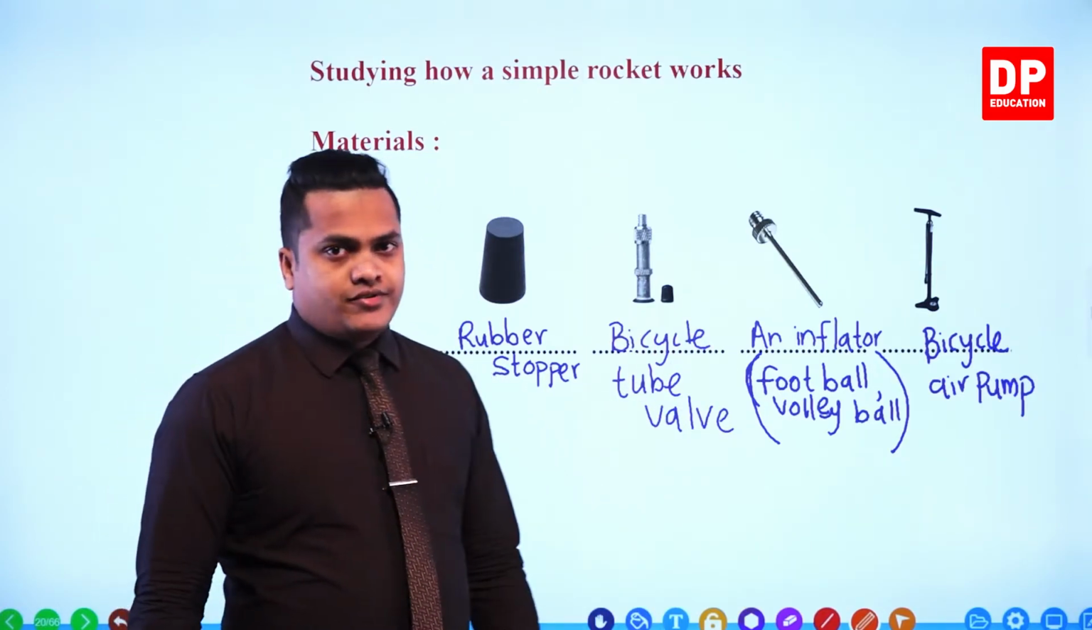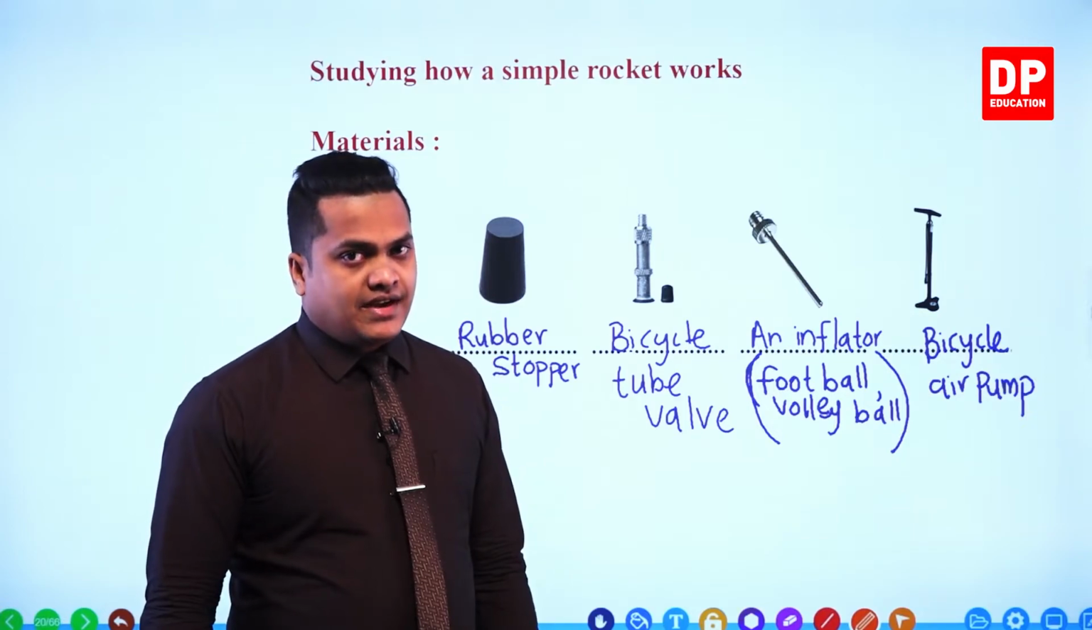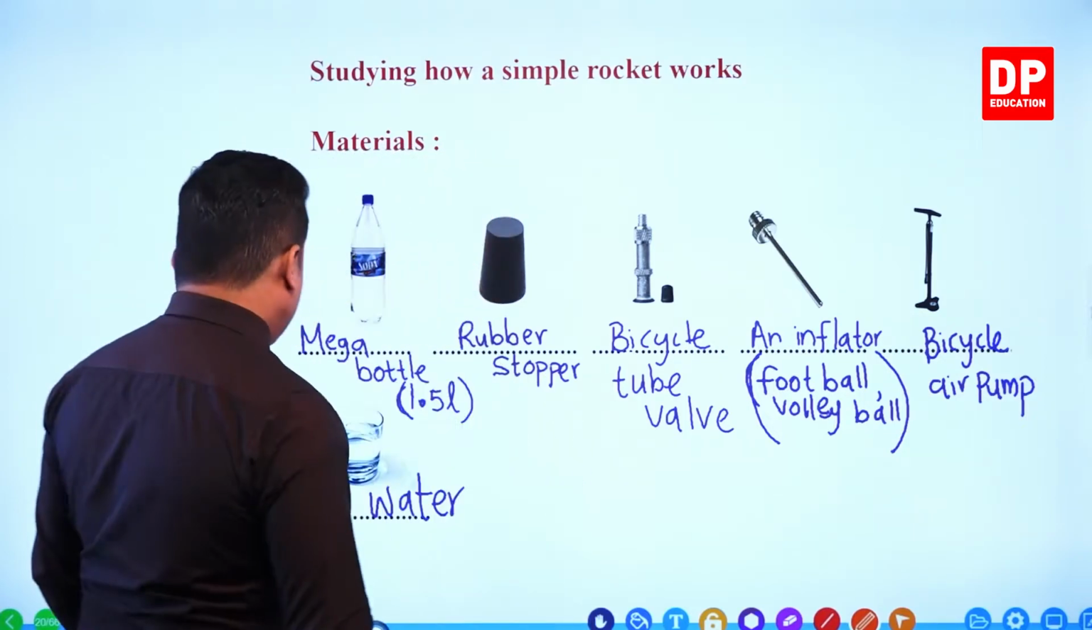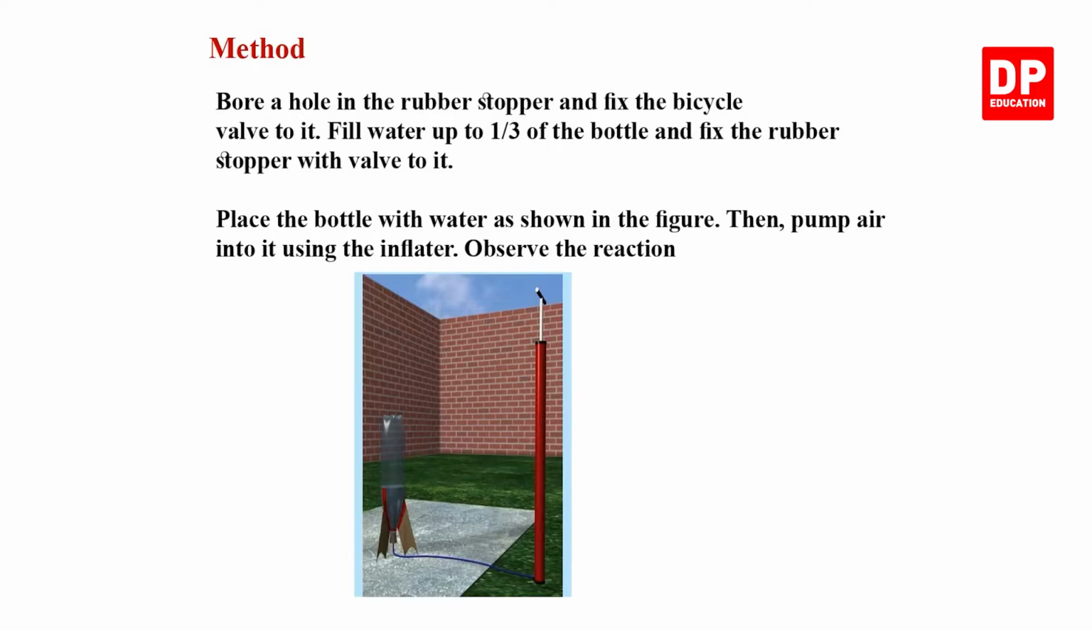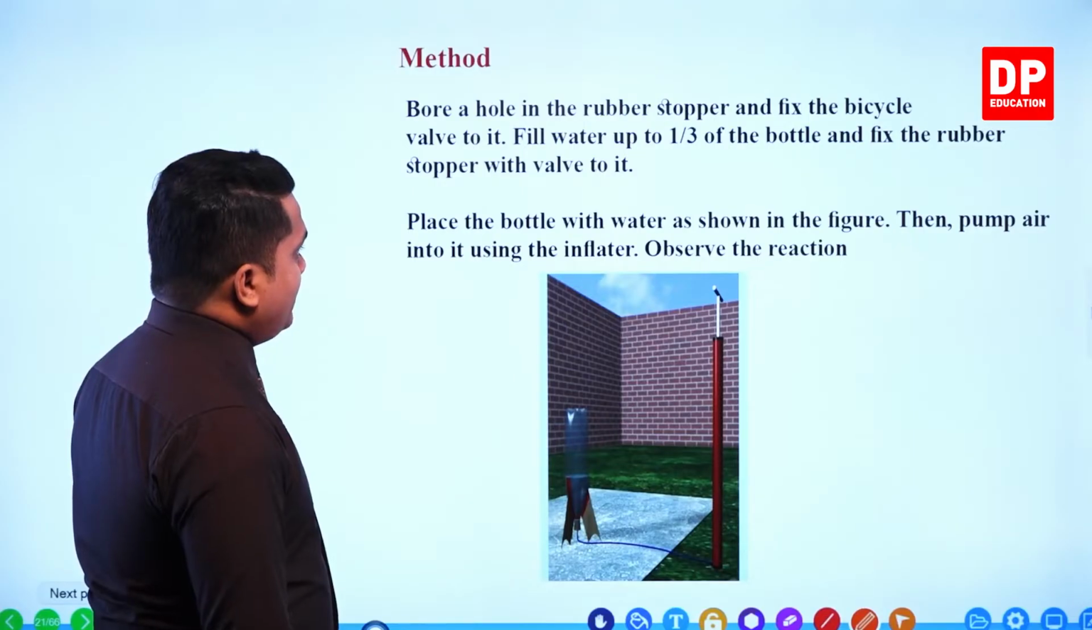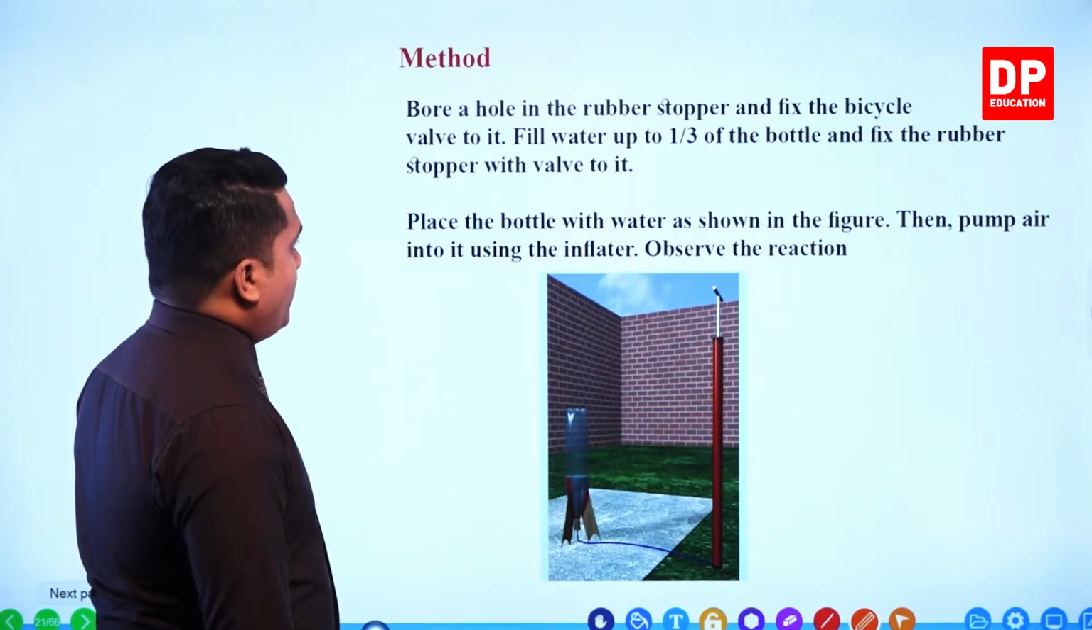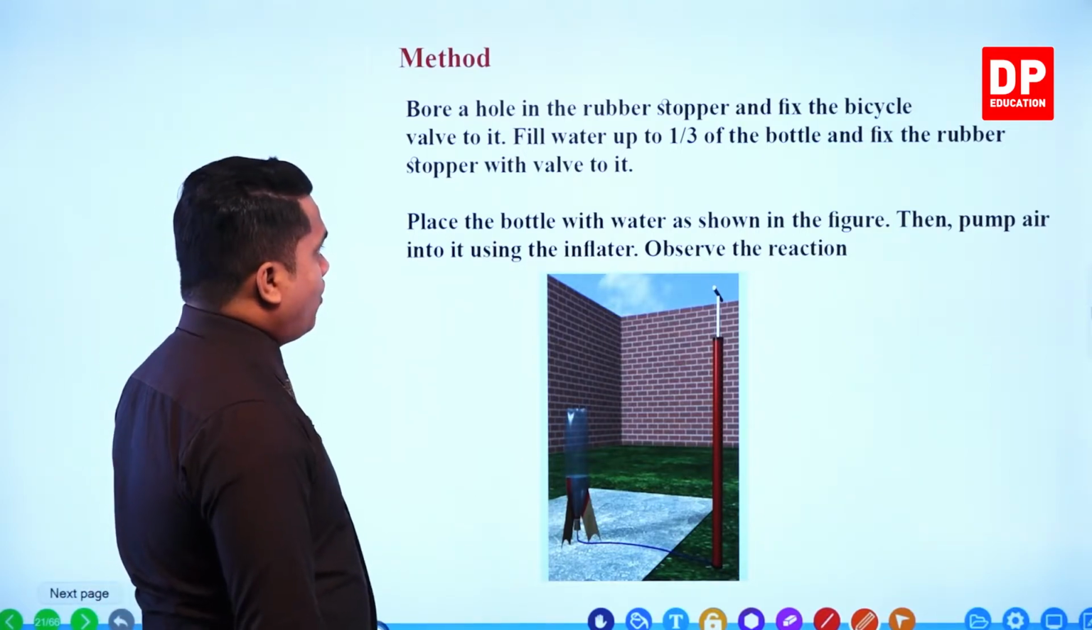So now let's head on to see what the method of doing this activity is. So let's see the method. The method is given here. It's very simple. Bore a hole in the rubber stopper and fix the bicycle valve to it. Fill the water up to 1/3 of the bottle and fix the rubber stopper with the valve to it. And now what do you have to do? You have to bore a hole, right?